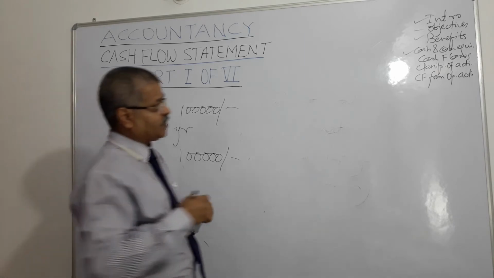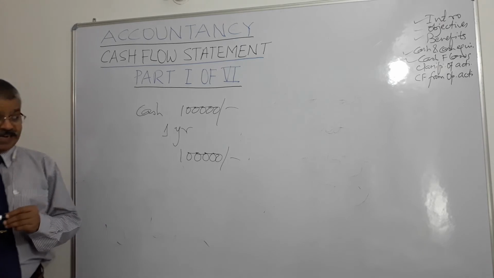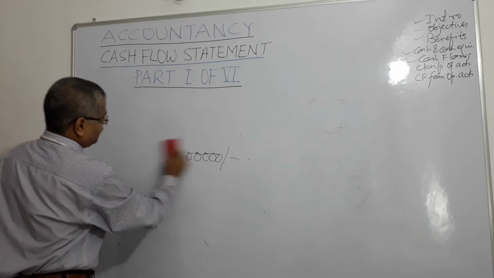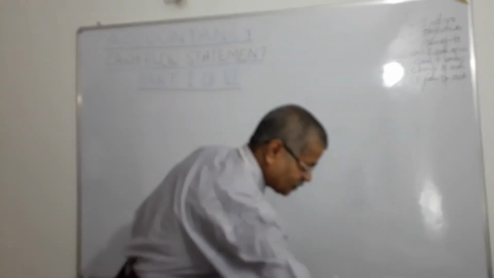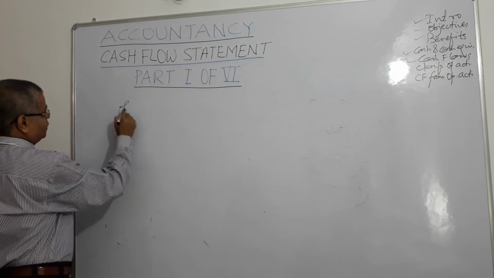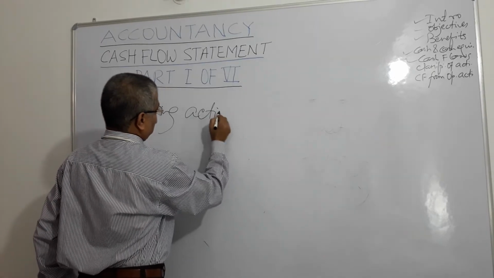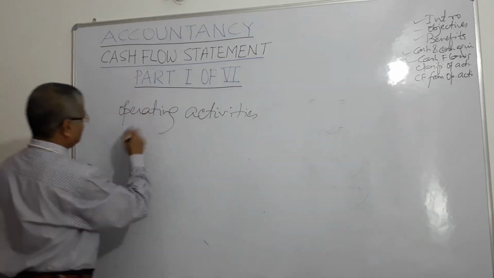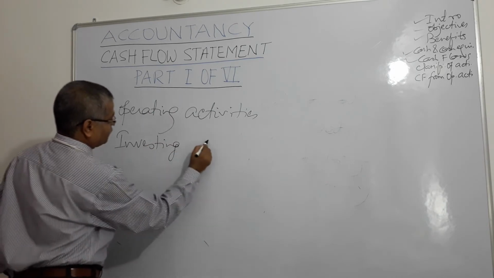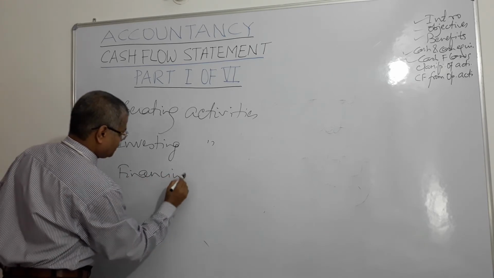Now we discuss classification of activities required for preparation of cash flow statement. As we have already discussed, as per accounting standard 3, we need to carry on 3 activities: cash flow out of operating activities, cash flows out of investing activities, and cash flows out of financing activities, right?